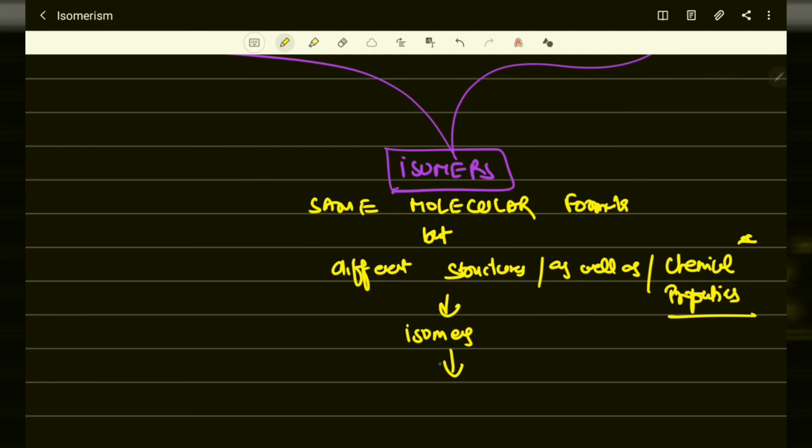And this property of isomers is known as isomerism.